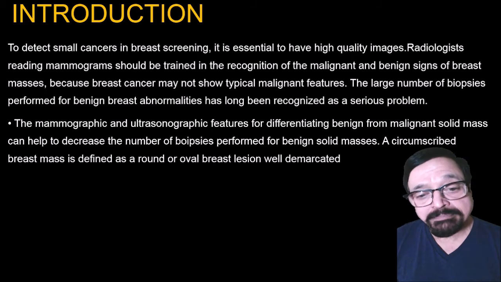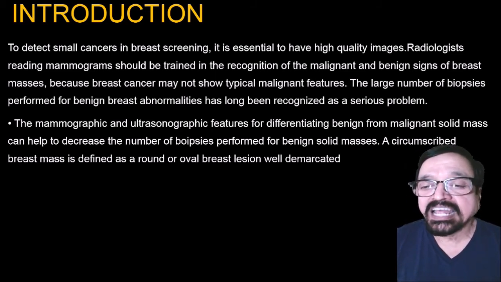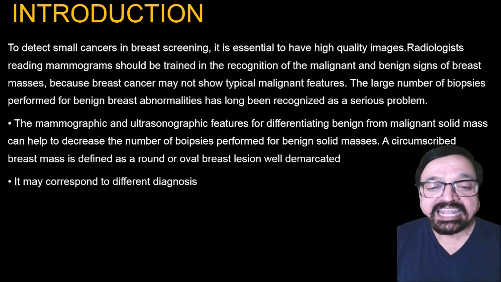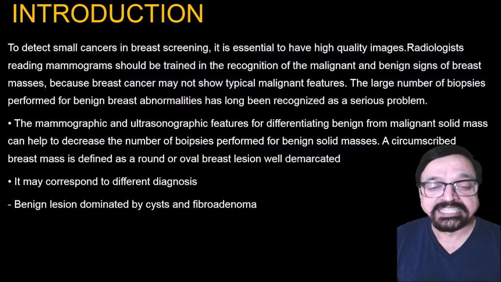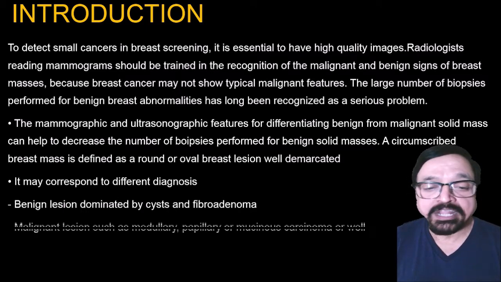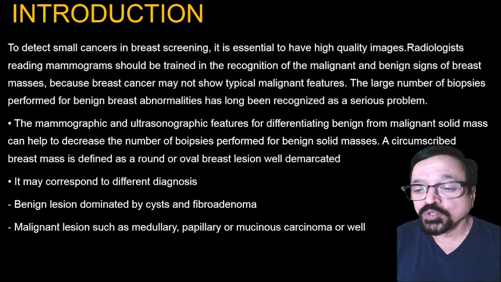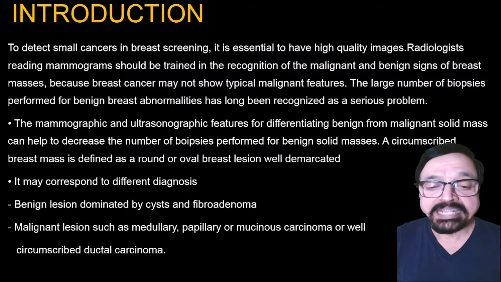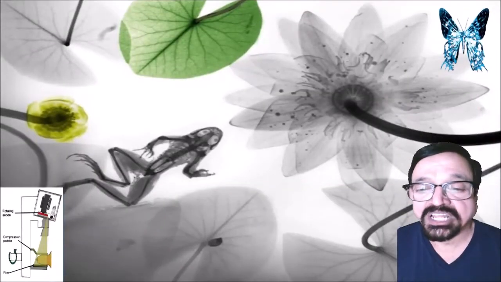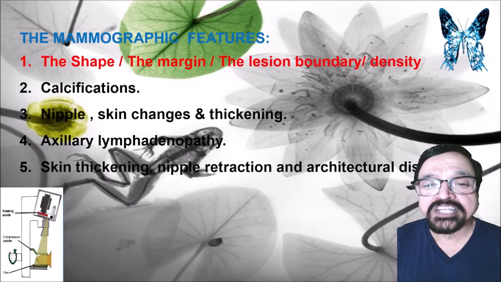A circumscribed breast mass is defined as a round or oval, well demarcated breast lesion. It may correspond to different diagnoses. A benign lesion is dominated by cysts or fibroadenomas. Malignant lesions include medullary, papillary or mucinous carcinomas, or well described ductal carcinomas. Now we will go into the characteristics of the different masses and see how the lesions look.